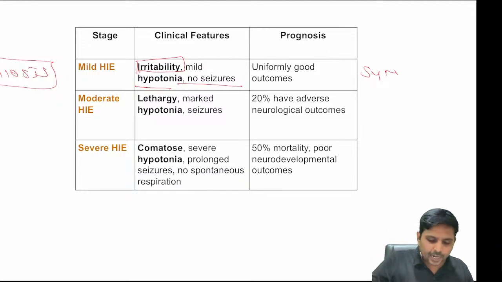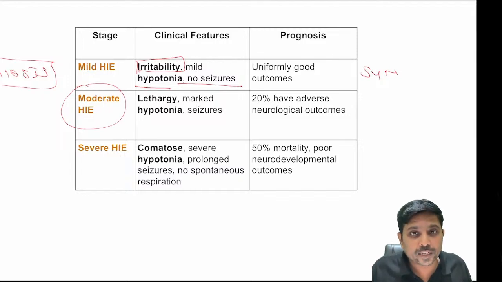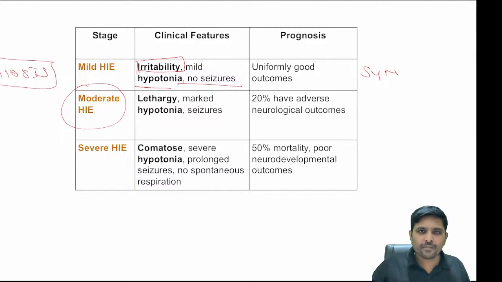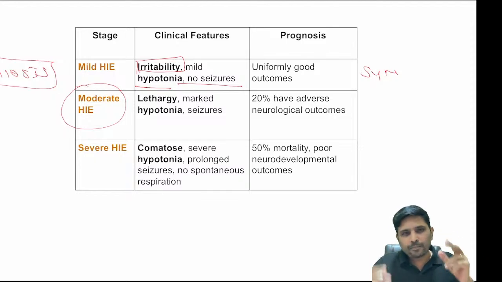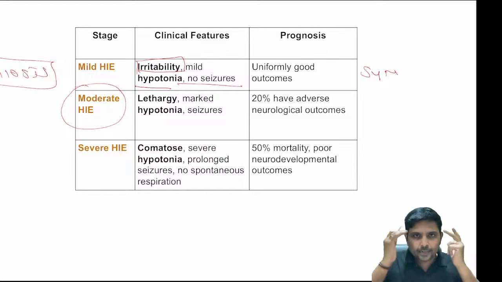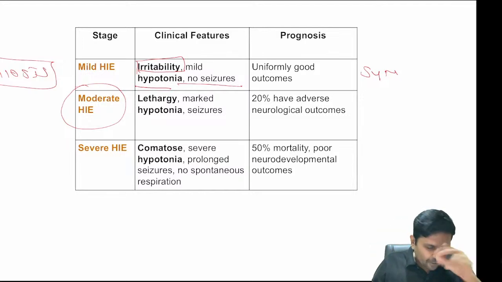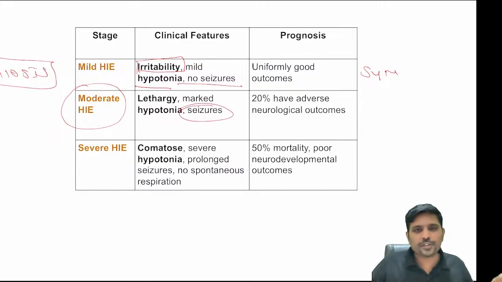Second, when a child has gone for moderate birth asphyxia, what will happen? There are very important 3 points with respect to moderate or HIE stage 2. One, because of moderate insult to the brain, the child will definitely have some seizures. Whenever any child after birth asphyxia develops seizures, unless otherwise proved, it is stage 2 of HIE. Lethargy goes without saying.